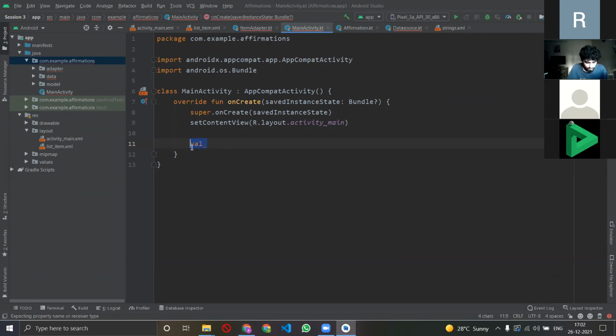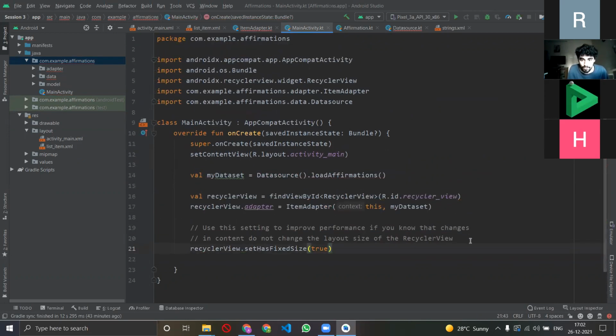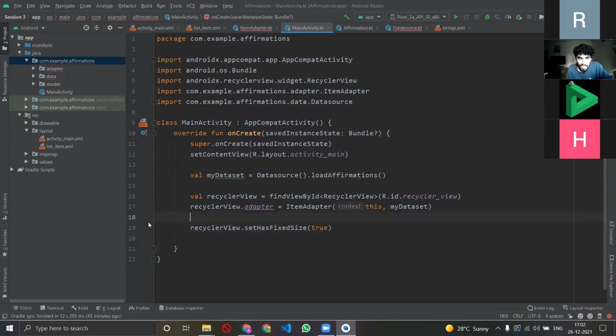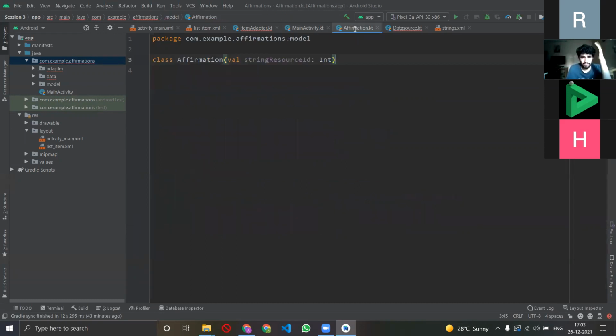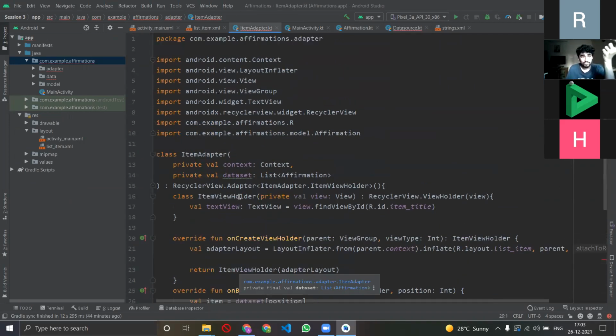there I'll just paste the code because we are a little short on time, right? So what I have done here is that I have told my backend ka main tree, the king of all the branches, the main trunk, that, okay, Lord, listen, I want to compile everything, right? So for it, I have these different backend branches. One is this thing called affirmations, jahan pe I've created a model. One is this thing called data source, jahan pe I have referenced my data. One is this thing called item adapter, where I'm telling how the data should interact with the front end and what should happen and 1,000 other things.